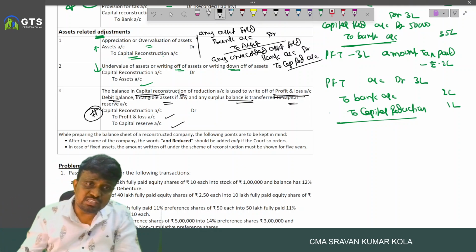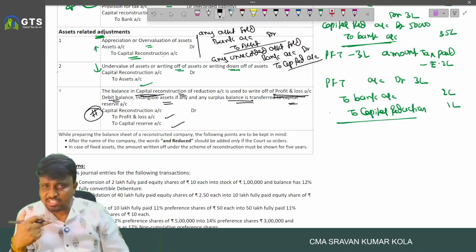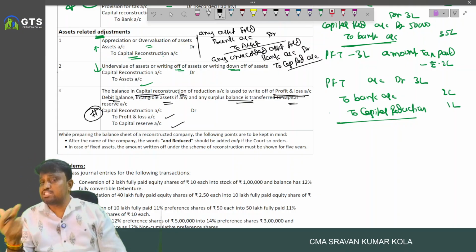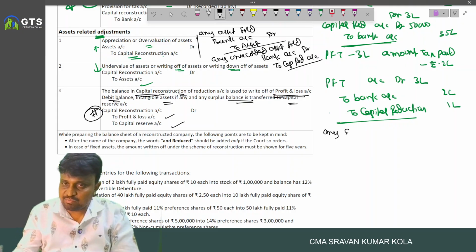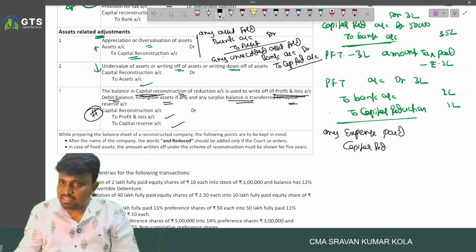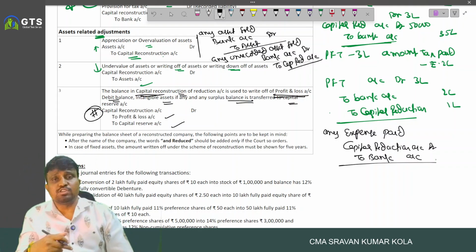Along with that, one more point is, for example, if any expenses incurred relating to the IRC program and that payment of expense is also recorded through capital reduction, means any expense paid, then we write the entry: capital reduction account debited to bank. What is the entry? Capital reduction account debited to bank.